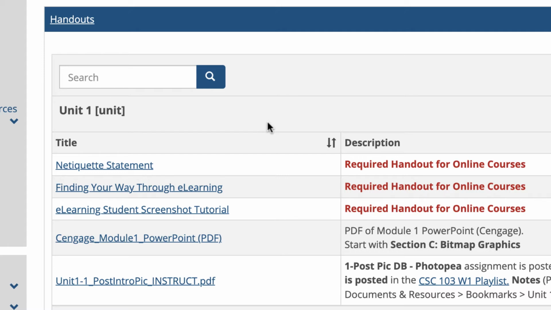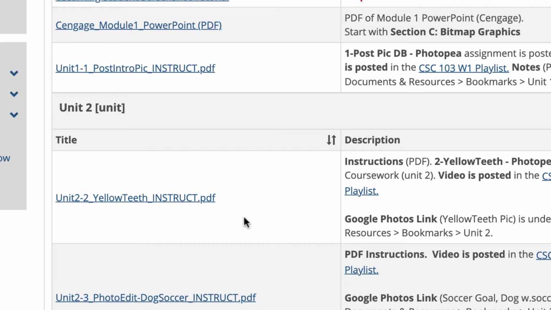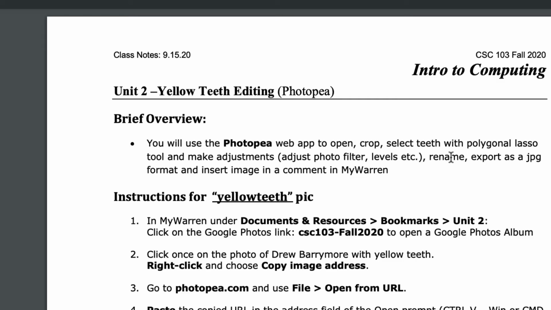But for most of the assignments, here's one here, and keep in mind, some of these may be older yet because I didn't update all of them yet, so they may still have fall 2020 on here, but typically what I'll do is I'll put instructions in here, and I'll even have a link to our playlist, and you'll click on the instructions, and those will be your written instructions for the assignment, and you'll also have a video to go along with that.